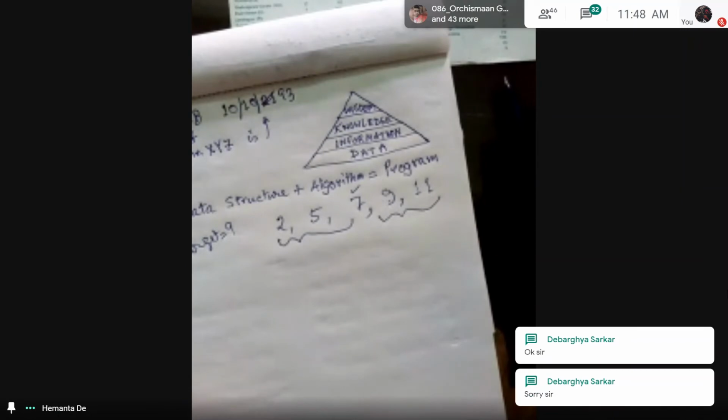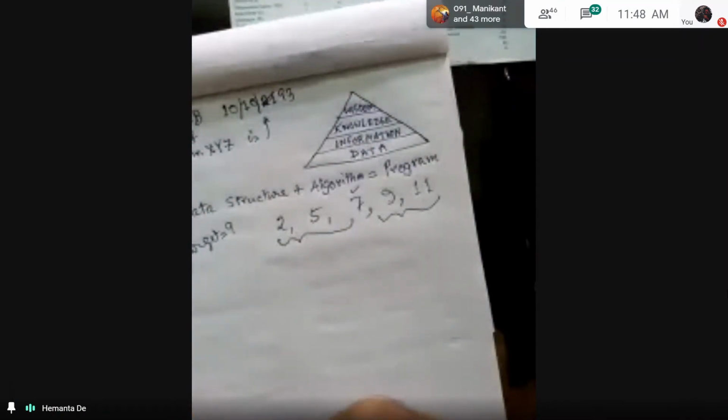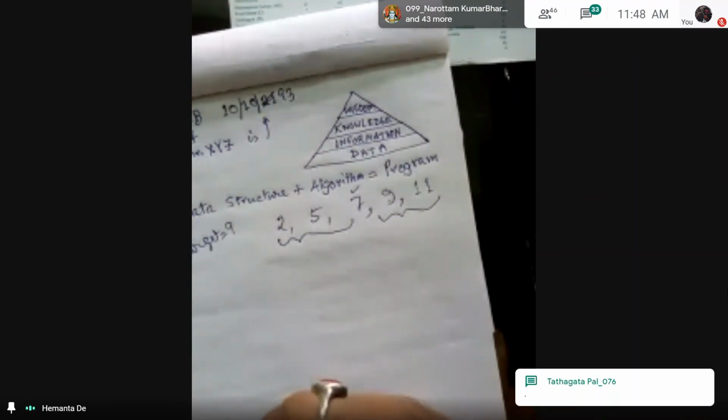Then sorting algorithms, different sorting algorithms like bubble sort, insertion sort, selection sort, and then merge sort, quick sort, etc. We'll be looking at those sorting algorithms, and then basically inserting an element, deleting an element, moving one element to another place and stuff like that. A lot of these things we'll be looking at, different algorithms, insertion, deletion. These are the things that we'll be looking at in this course.